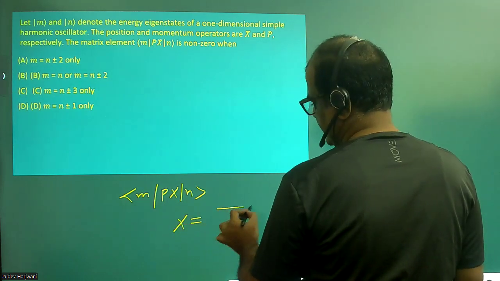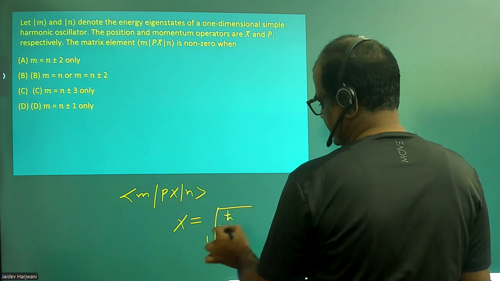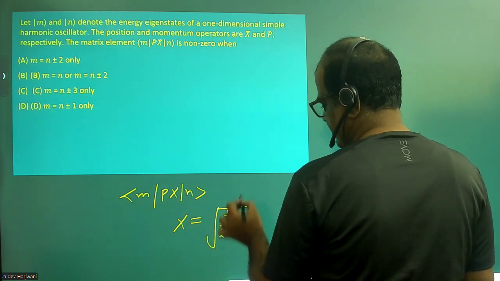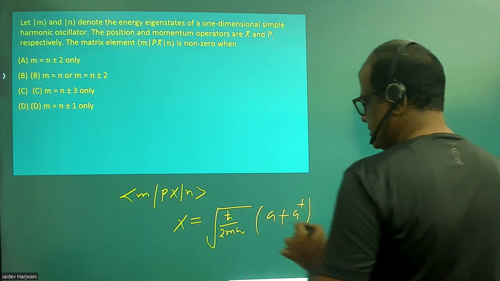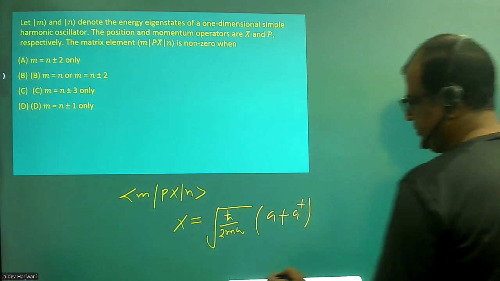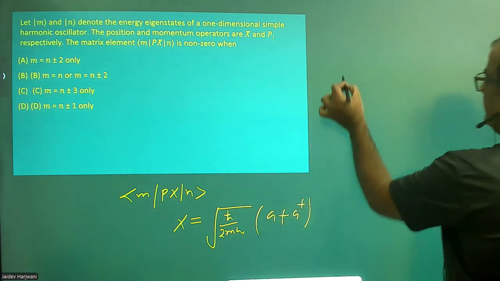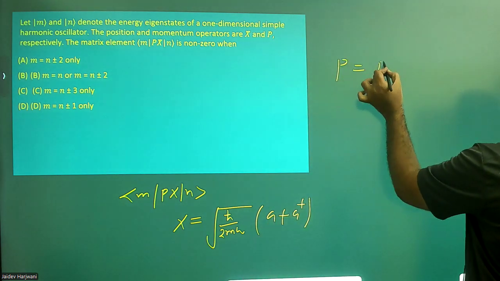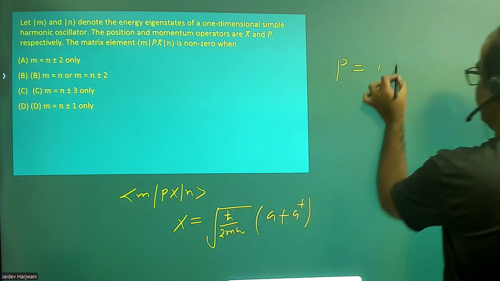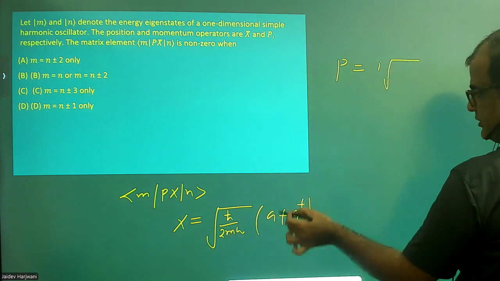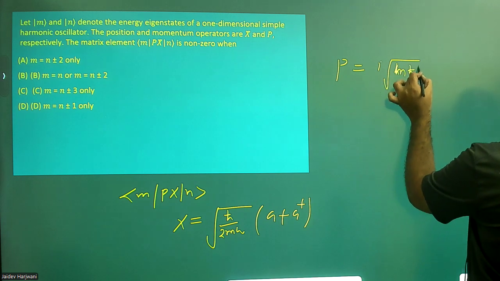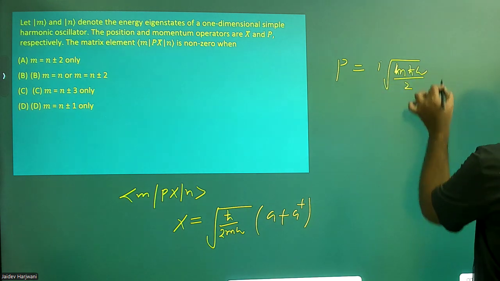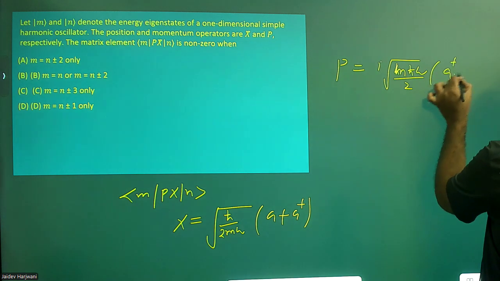So x is root of h cut by 2m omega times a plus a dagger. Similarly, p is iota times root of h cut m omega by 2 times a dagger minus a. You can check the units here.